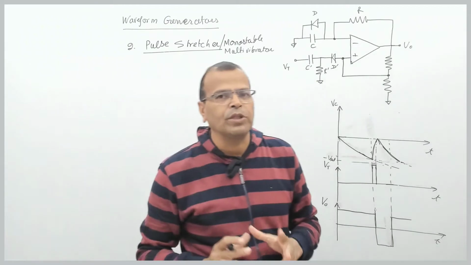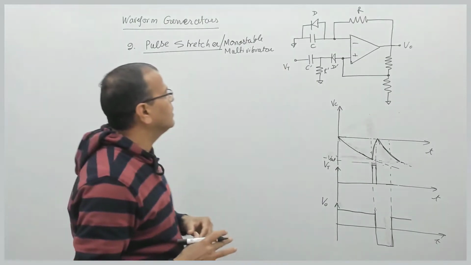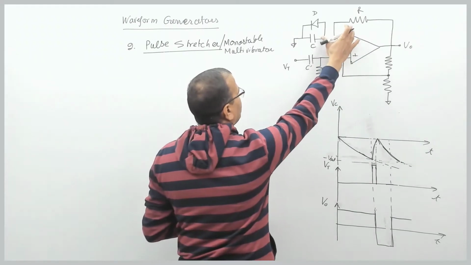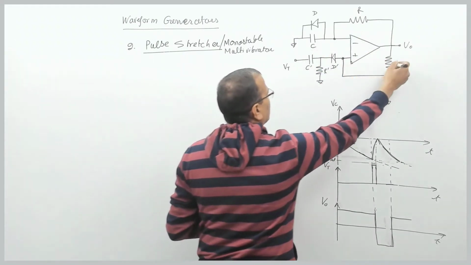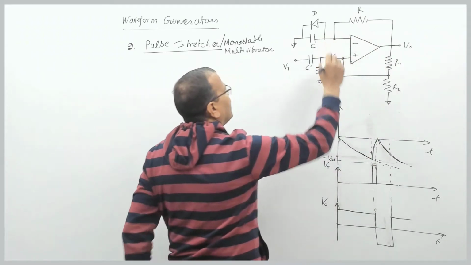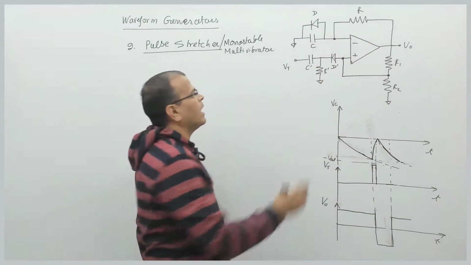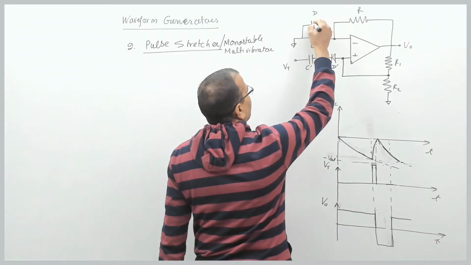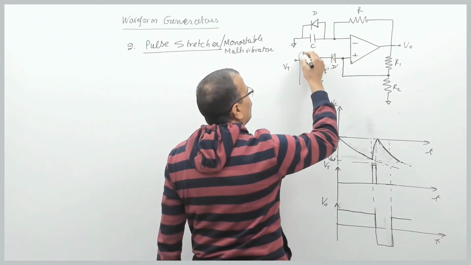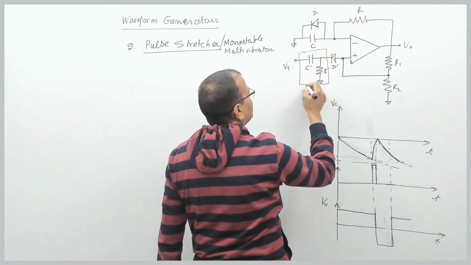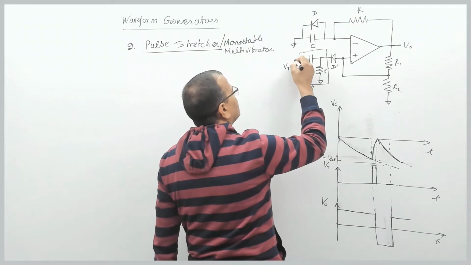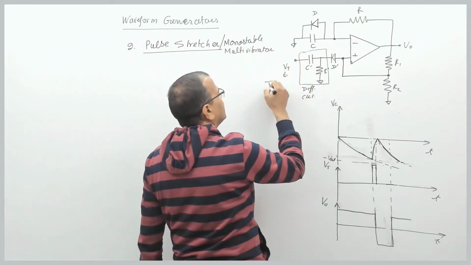So we will see the operation one by one. Here, this is the circuit we have. We have positive feedback through this combination of resistances, that is R1 and R2. We have negative feedback through this resistance and capacitor C. We have a diode connected across the capacitor in the circuit, and this is the circuit which is nothing but a differentiator. This is the differentiator circuit, right? And this signal is called the triggering signal.